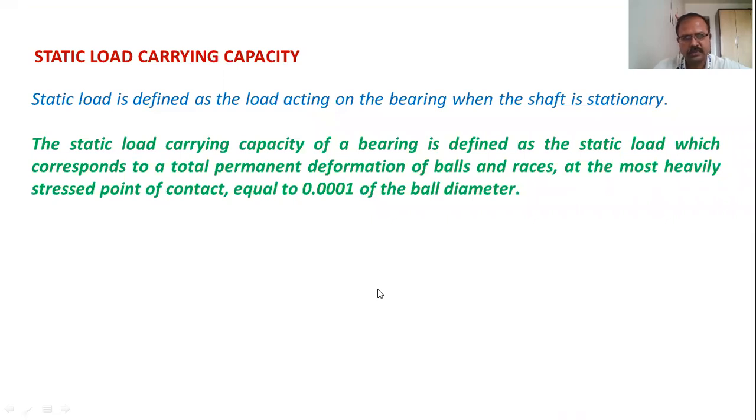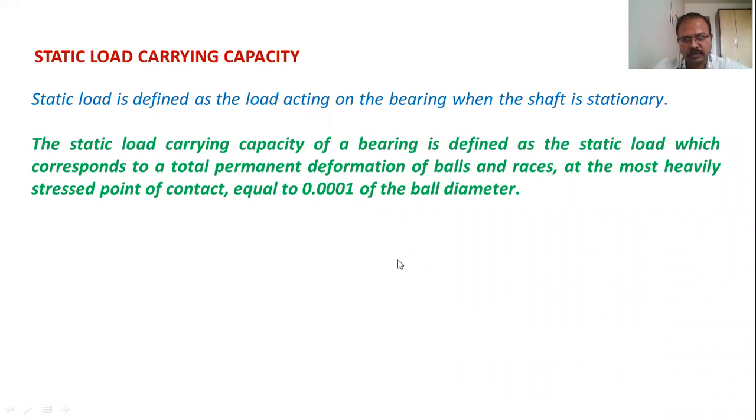Static load carrying capacity, also known as basic rating of the rolling contact bearings, is defined as the static load which corresponds to a total permanent deformation of balls and races. Here, balls can be replaced by rollers if we are talking about cylindrical roller bearings. So, balls and races at the most heavily stressed point of contact equal to 0.0001 times the ball diameter.